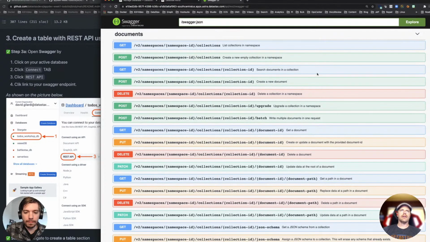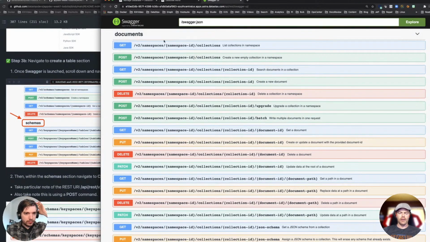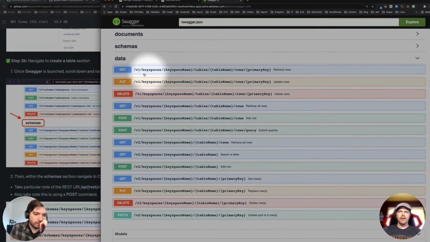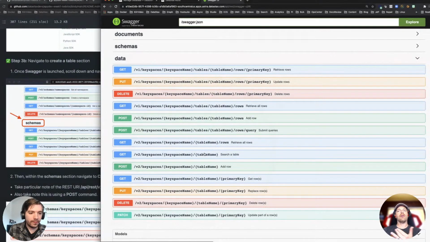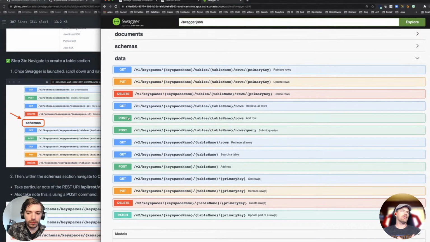All right, so hopefully you're with me at the Swagger API. Now, what I want to point out is all of this stuff. Actually, I'm going to go to data here. What are all these? These are REST endpoints. So right now, from our database, I have a whole set of endpoints that I can use to access data, or to, say, create a table or add a row or read rows or delete things. Notice how each of these has a different type: get, put, delete, post. These are the different types of operations that I can perform.